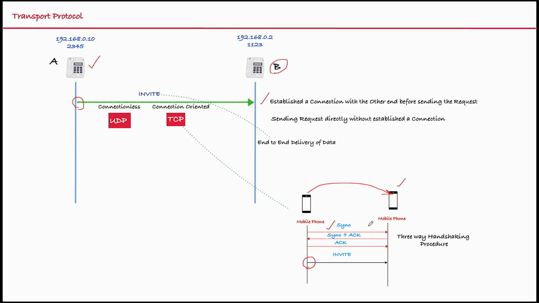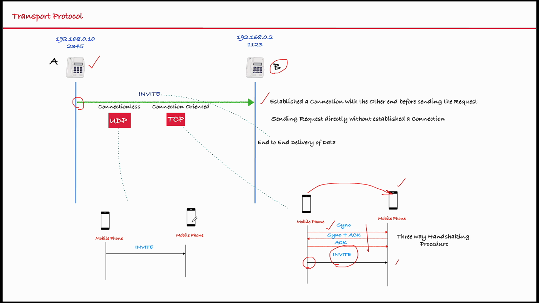After the three-way handshaking procedure is complete, this phone sent the invite request to this phone. So that means it first established a connection with this phone, then it sent the data. So that is why we call it connection-oriented.